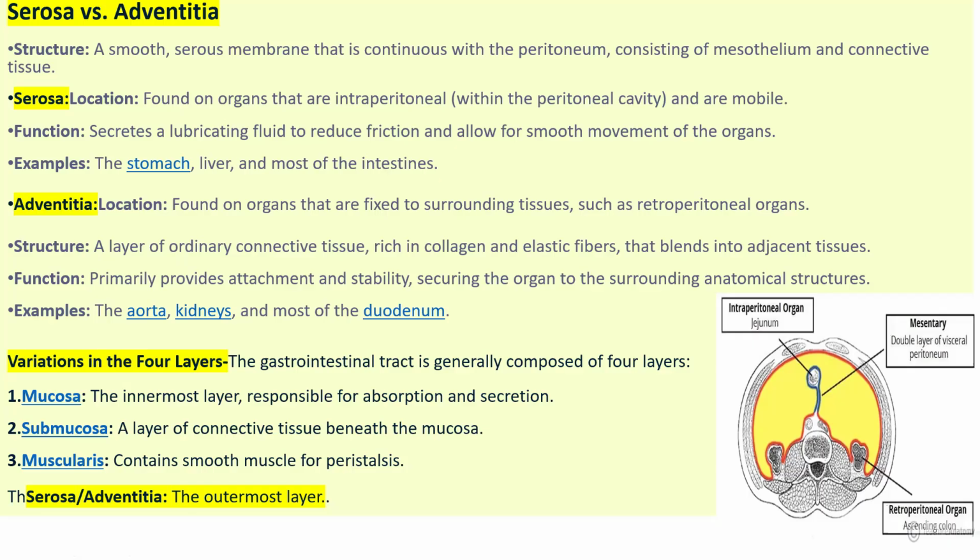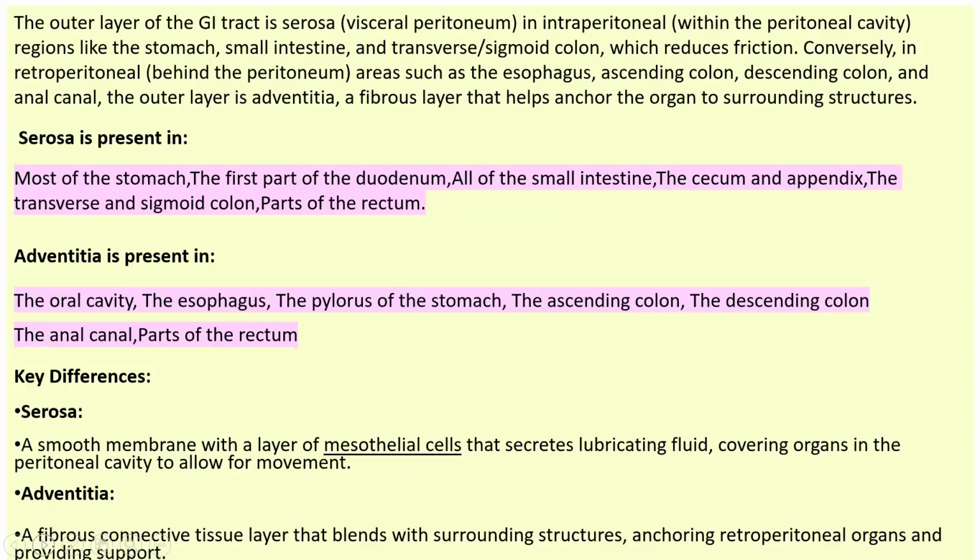Mucosa is the innermost layer, responsible for absorption and secretion. The main function of the mucosa layer of the gastrointestinal tract is absorption and secretion. Submucosa is a layer of connective tissue beneath the mucosa. Muscularis contains smooth muscle, as the word suggests, for peristaltic movement, wave-like movement for propulsion, the entry of food and forwarding the food in the forward direction. Serosa and adventitia are the outermost layer of the gastrointestinal tract. So these are the four layers.